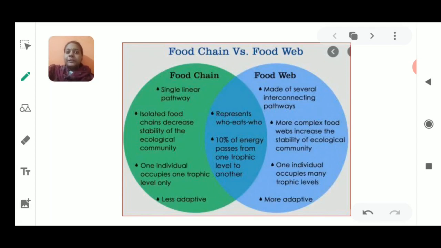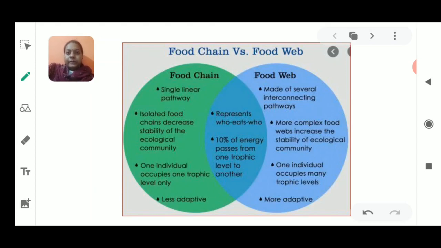Now there could be different types of ecosystem, like the terrestrial and the aquatic ecosystem. On the other hand, you could also say that there are different types of ecosystem, that is the natural ecosystem and the artificial ecosystem. Natural ecosystems are already present in nature, they show interaction in nature on their own, and they sustain their life on their own. There is no involvement of human beings for the sustenance.